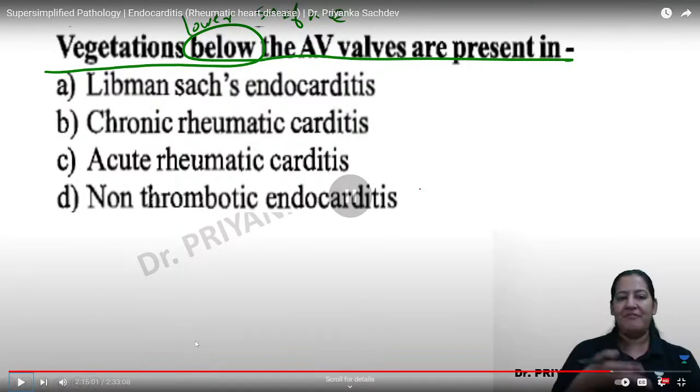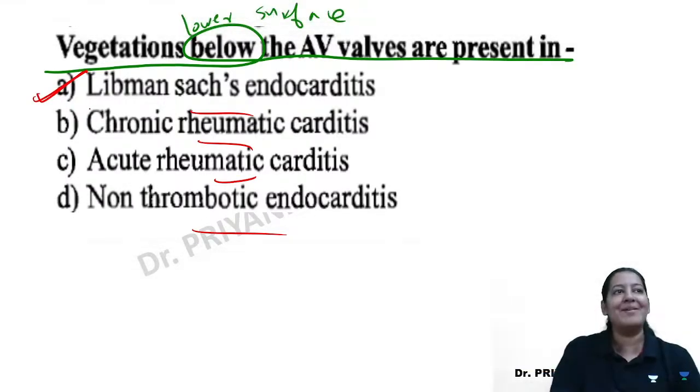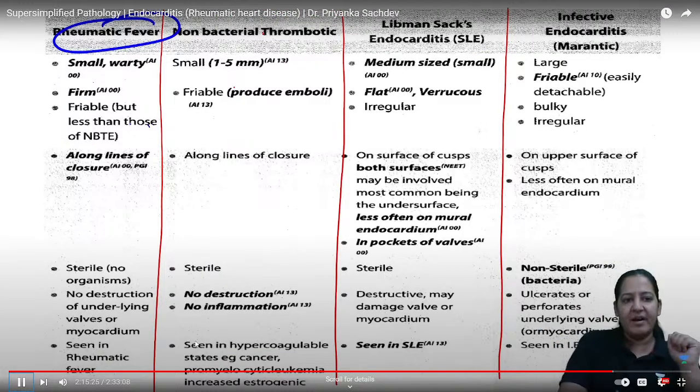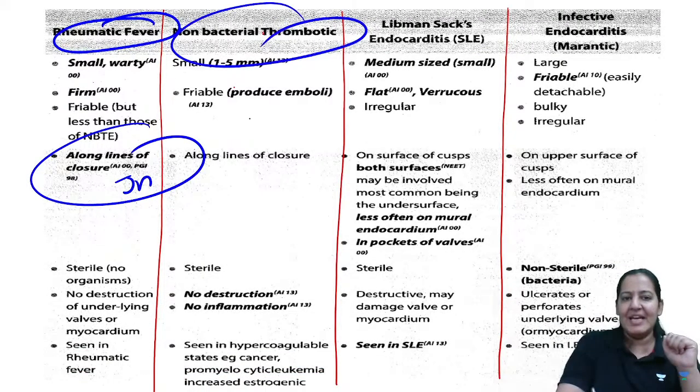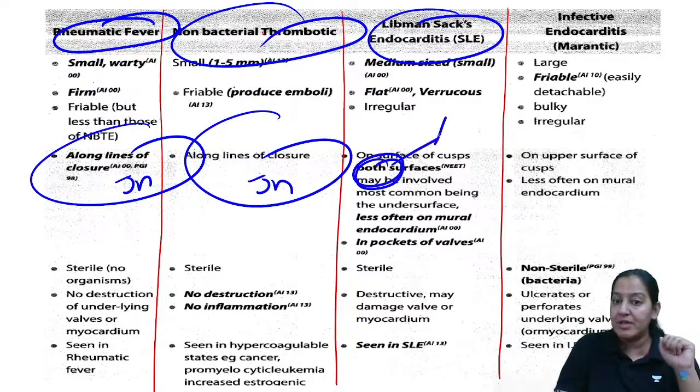Lower surface, yes, Kishore. Both includes lower also, right? So both includes lower also. So what is the summary? In rheumatic fever, at the junction. In NBTE, at the junction. In Libman-Sacks, it is at both, including upper and lower.